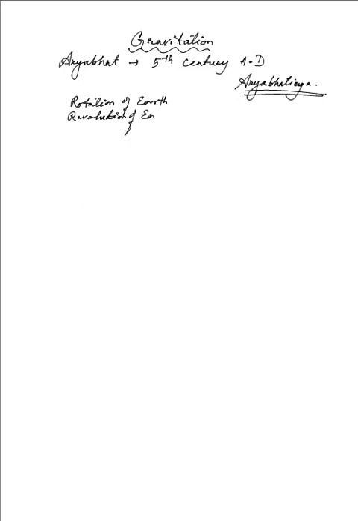of earth, this is about its own axis, the rotation part, and the revolution of the earth around the sun in a circular orbit or nearly circular orbit. Obviously, the earth revolves around the sun in an almost circular orbit, although it is an ellipse, as we will be discussing later, but it's nearly circular.